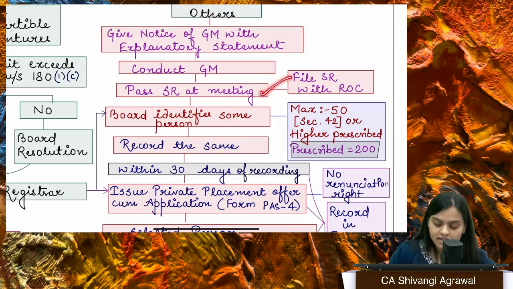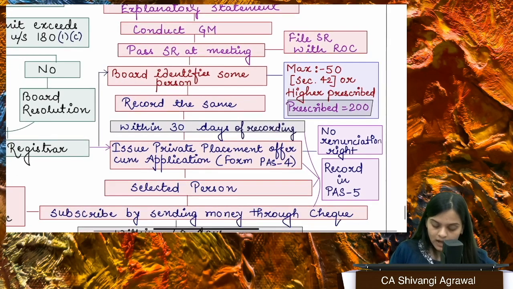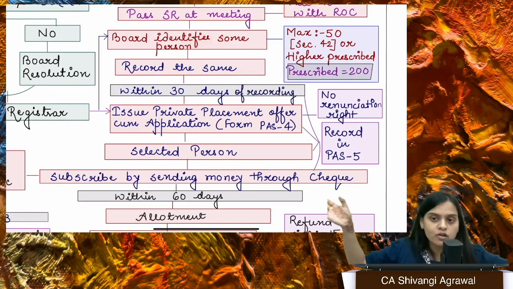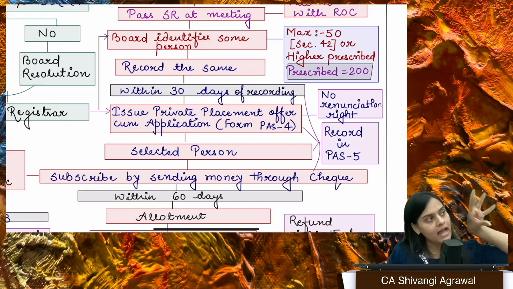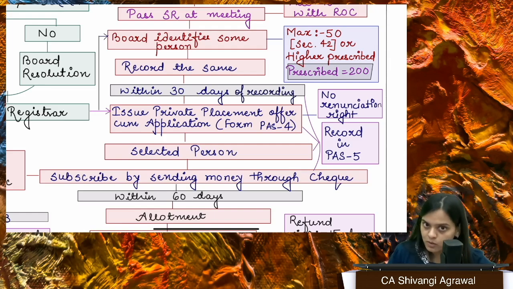If they say yes, then you are going to go ahead with the same. Now what is going to happen is board will identify some persons, because it is not a general offer made to any. You are identifying, okay, I am giving this offer to these 5 people to take shares. So privately, I am issuing shares to these 5 people. You can do that, right?